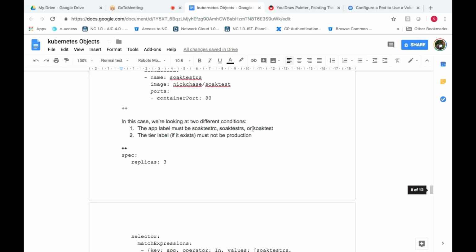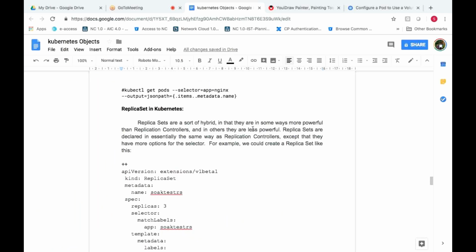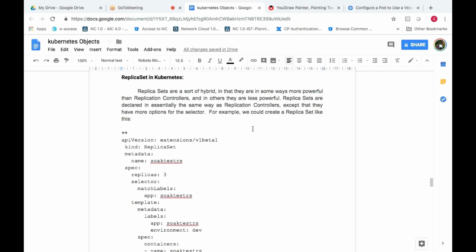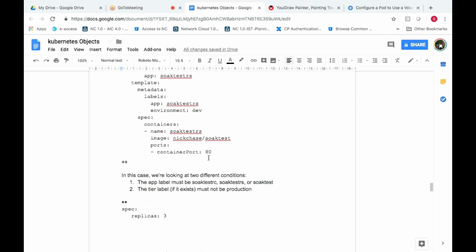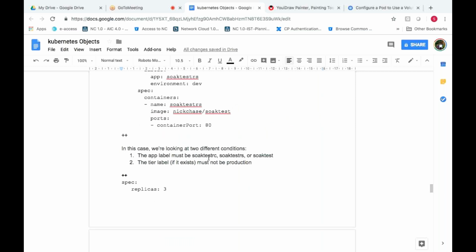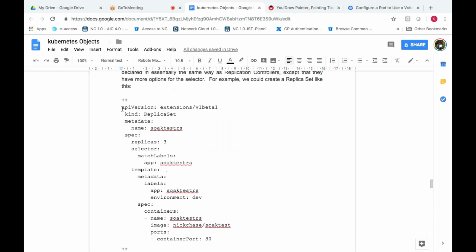So tomorrow we can see the deployment. Okay, what is replication set? I told you, right? It is the same thing. Additionally, we are creating with some concept like match labels. So we are giving that. So additional things we are looking at, like app label must be socket. So we are creating like this. So let's see this example. Same YAML file. It will be the same. You don't feel any difference by looking at this.